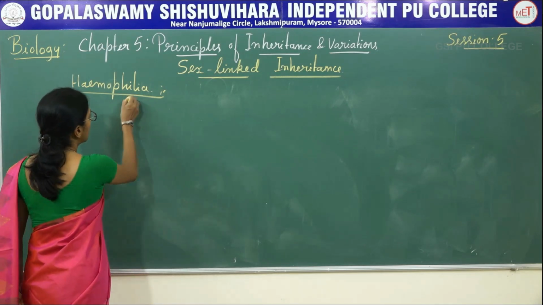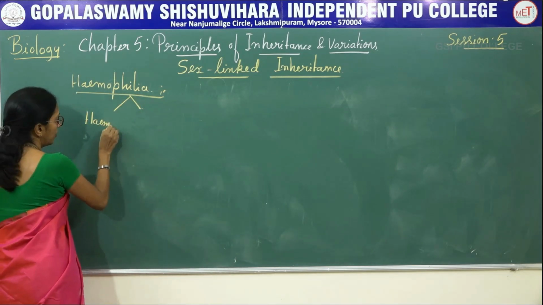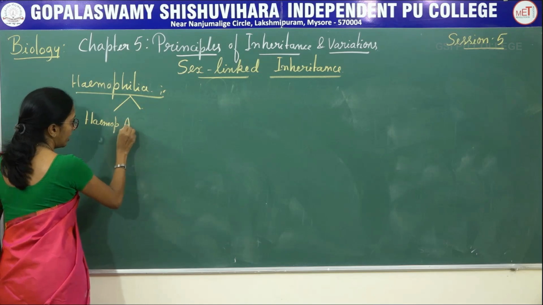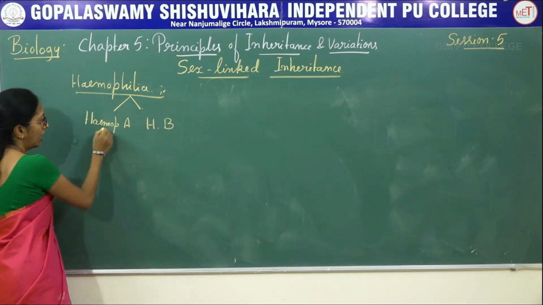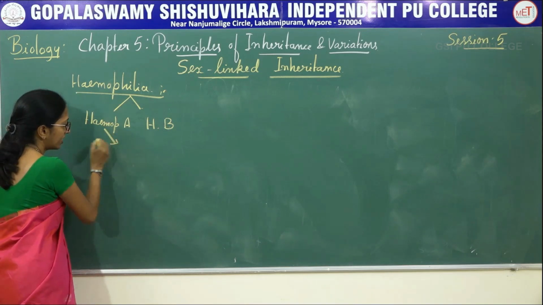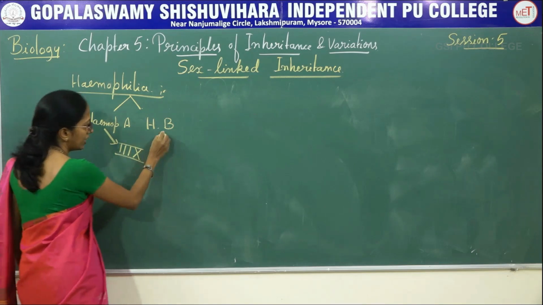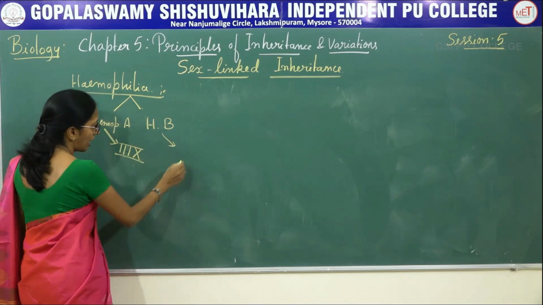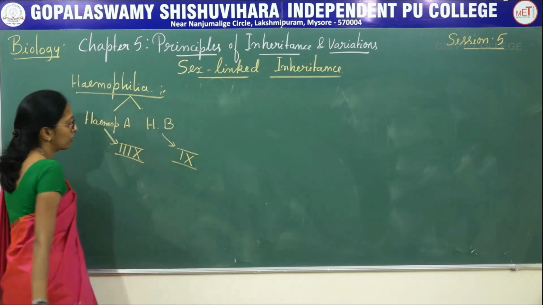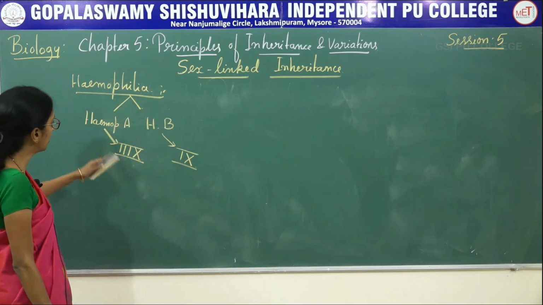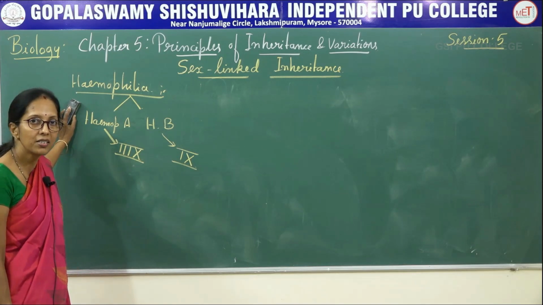So there are two types of hemophilia. Hemophilia A, hemophilia B. In hemophilia A, there is an absence of clotting factor 8. In hemophilia B, there is an absence of clotting factor 9. So, due to the absence of this clotting factor, what happens? That results in continuous bleeding.